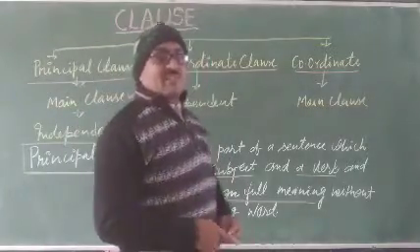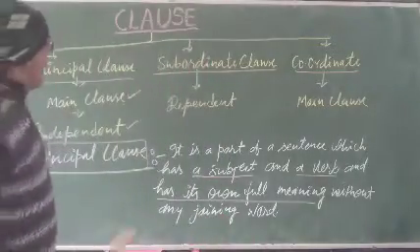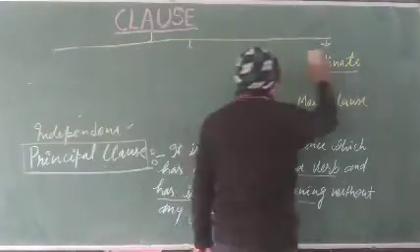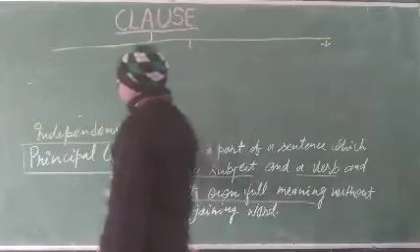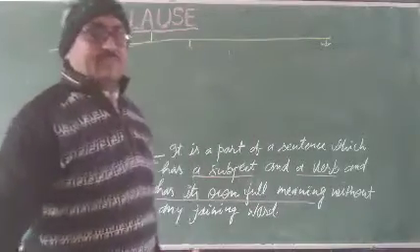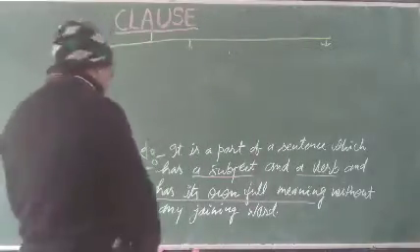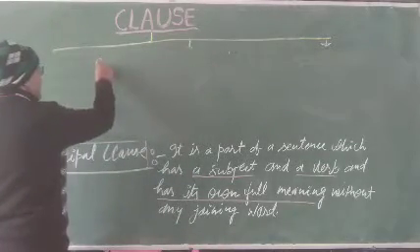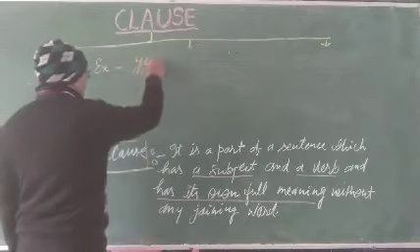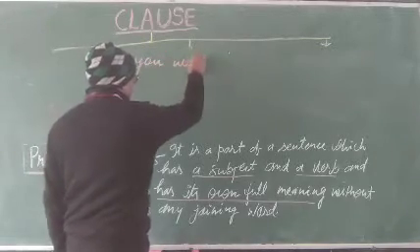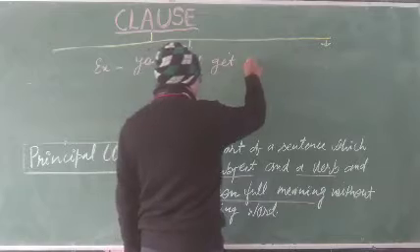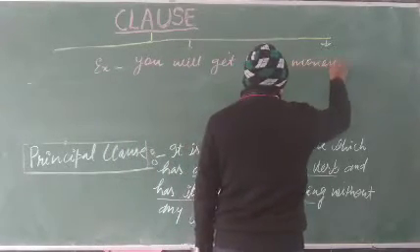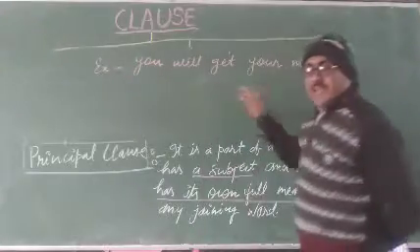Dear students, I hope you understand well. Now try to understand it through an example. I am going to give you some examples to clear all your doubts. See the example: you will get your money.